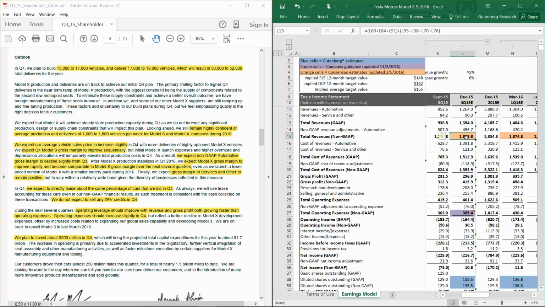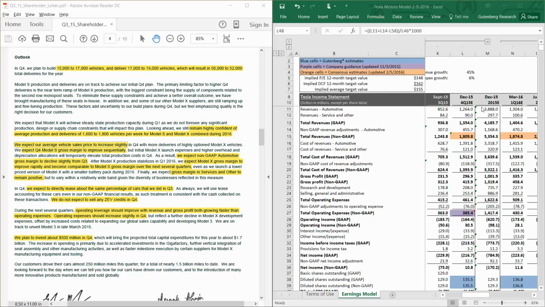But there's a number of things that we need to think about there. So what we're going to do is go back and forth between the shareholder letter and our model to see how we got back to total revenue. And really what we're doing here is backing into the average selling price for the Model S, since that's the majority of the sales for the fourth quarter. And then we're going to see if that ASP makes sense based on what management told us last quarter.